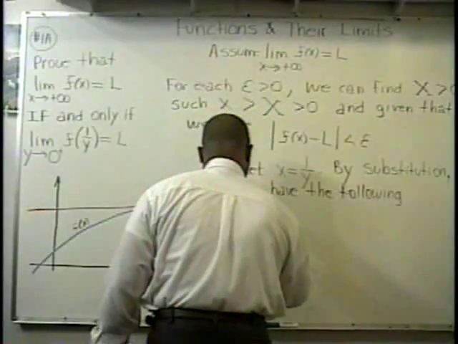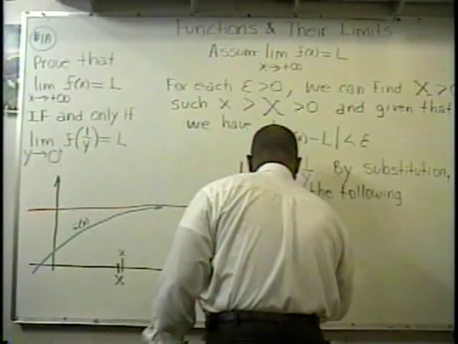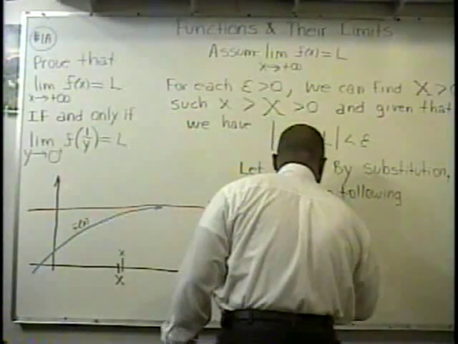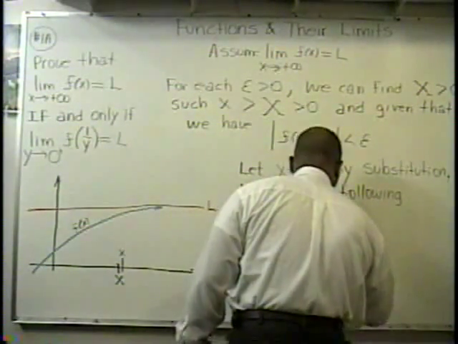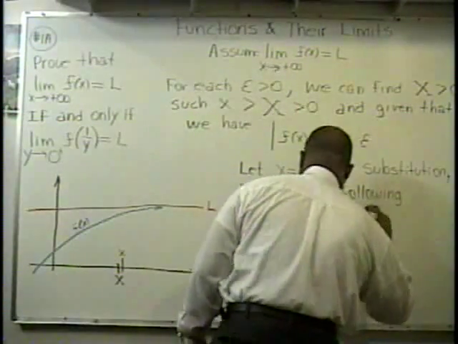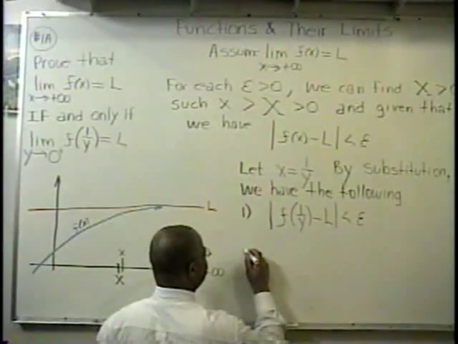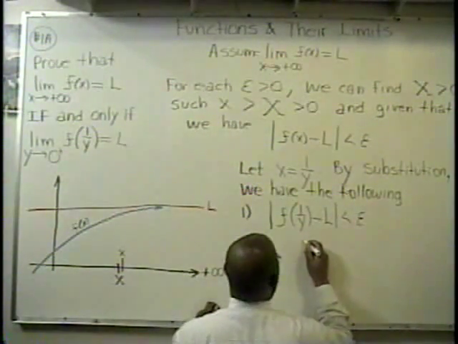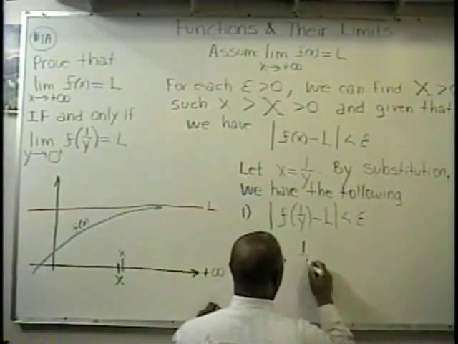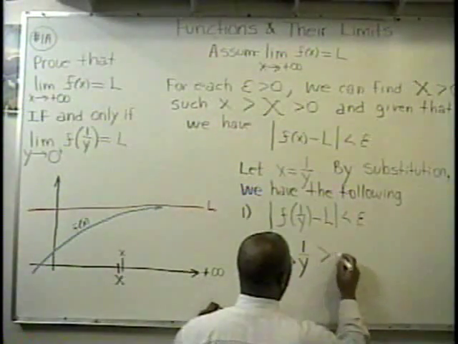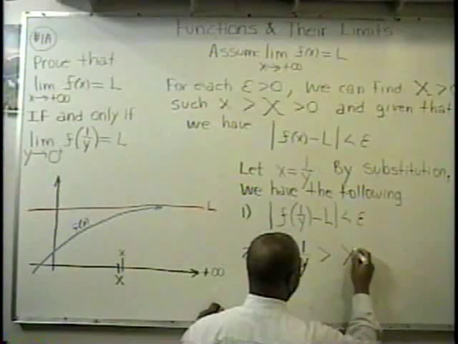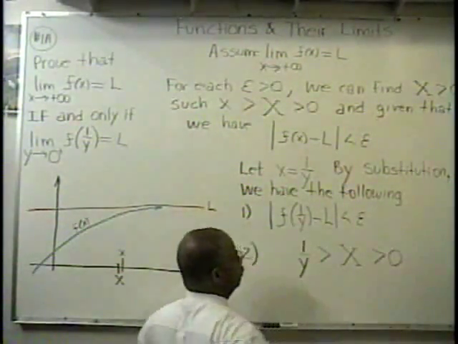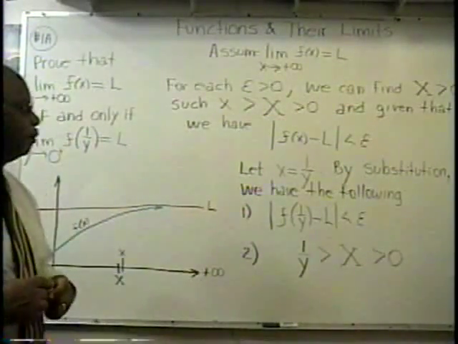1, that the absolute value of f of 1 over y minus L is less than epsilon. And 2, that 1 over y is greater than that capital X, which is greater than 0. And remember, that was just by simple substitution.